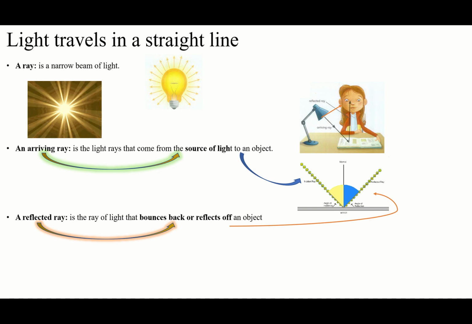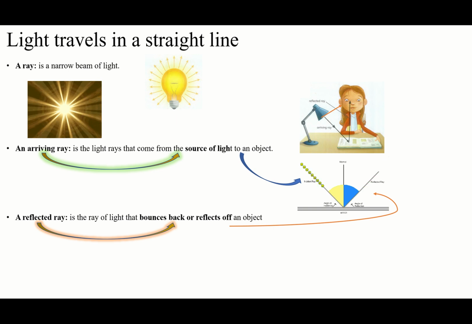And we have studied in the previous slide how this girl can see the book. How? We said that any light that comes from any object will give the image of that object. It means the girl can see the book because this light, this reflected ray, is the image of the book. If the light comes from the pencil, she can see the pencil. If the light comes from the table, she can see the table. Because any light that comes from any object will be the image of the object.